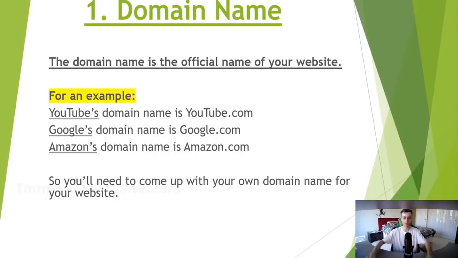So for example, right here, YouTube's domain name is youtube.com, and Google's domain name is google.com, and obviously Amazon's domain name is amazon.com. So you get the big picture. Your domain name is going to be the official name of your website. So you'll need to come up with your very own domain name for your website.